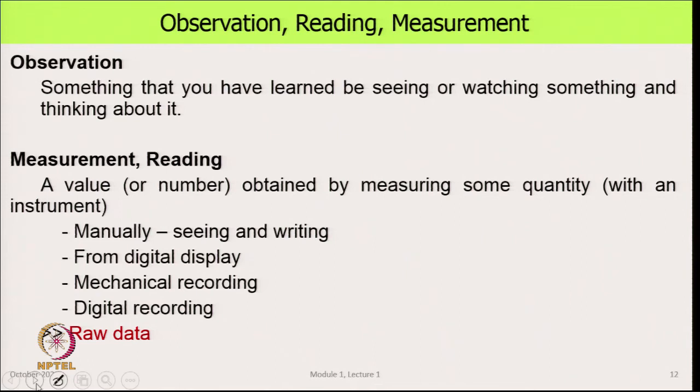Now, in every experiment we make a measurement and we have a reading. We define two things now. One is observation. Observation in general is not just that you have observed a reading and noted it down, but in general observation is something that you have learned by seeing or watching something and thinking about it. And this is the start of important things from which we learn a lot.